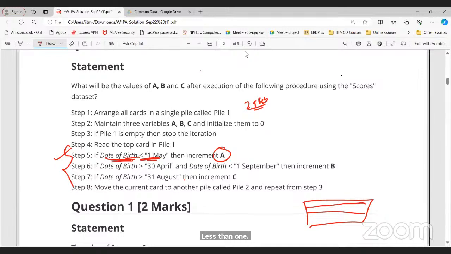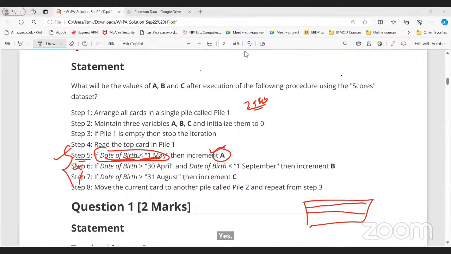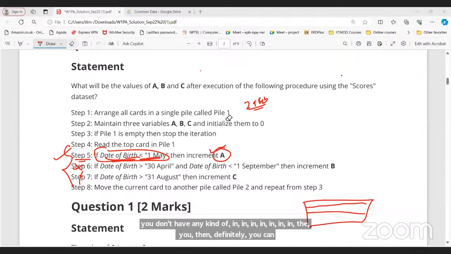So you just need to see when this condition will become true for a given scenario. 29th Feb is basically this one, right? Less than 1st May. This will not be true. This will not be true. Only the 5th step will be true. So we need to increment the value of A. If we don't have any information regarding leap year, then definitely we can include it.